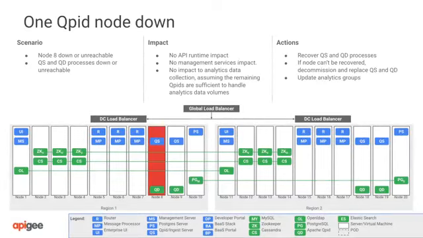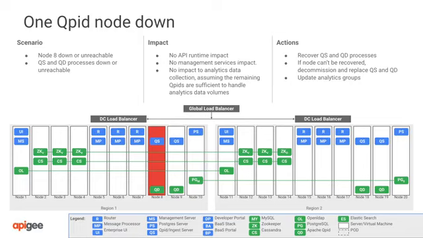In the next example, we see a single Cupid node offline. There will be no impact to API traffic or management services. Assuming there is sufficient capacity in other Cupid nodes to handle all analytics messages, there will also be no impact to analytics services. The usual methods could be used to recover.